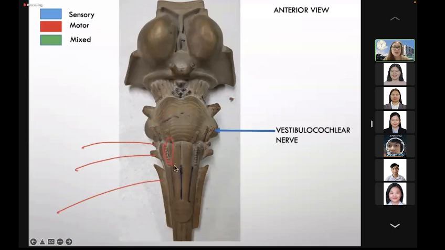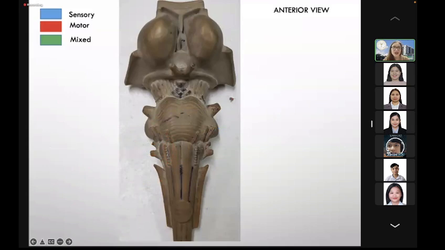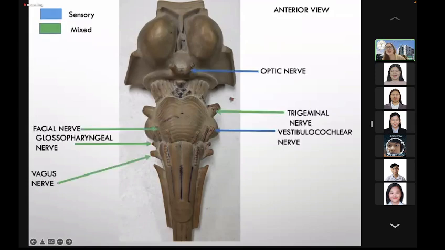And here, between the olives and the pyramid, you have the hypoglossal nerve. Again, at the level of the midbrain, 2. Level of the pons, 4. Level of the medulla, 4. Okay, so for our topic, which is the sensory cranial nerves, these are the important cranial nerves that we will discuss in addition to the olfactory nerve.